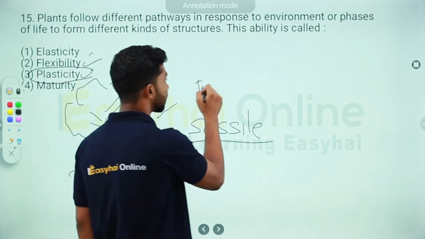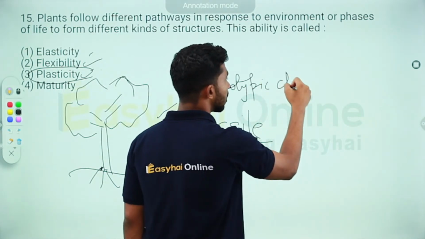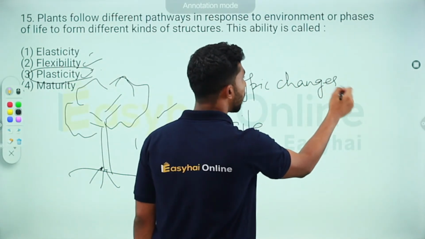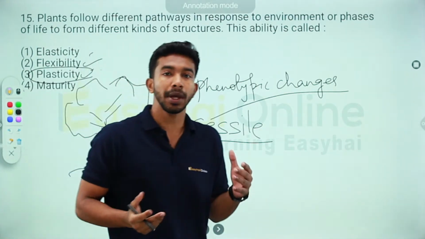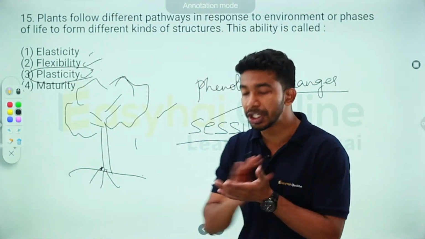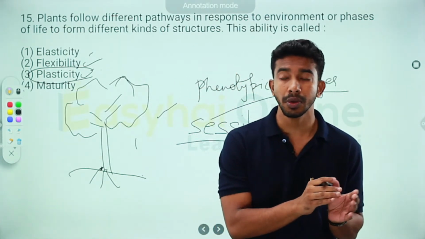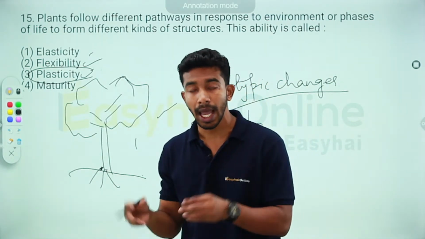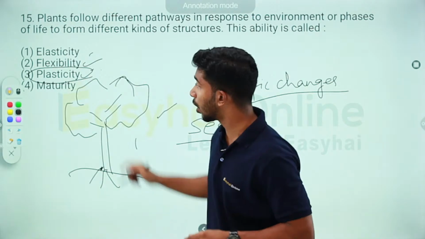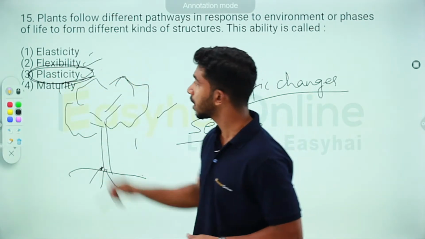Phenotypic changes that are shown in plants. This phenomenon wherein they change their phenotype in order to adjust with the environment, or to respond to the changes that have happened in the environment, so that they can survive better in that changed environment, is called plasticity. And hence our answer for this question becomes plasticity.